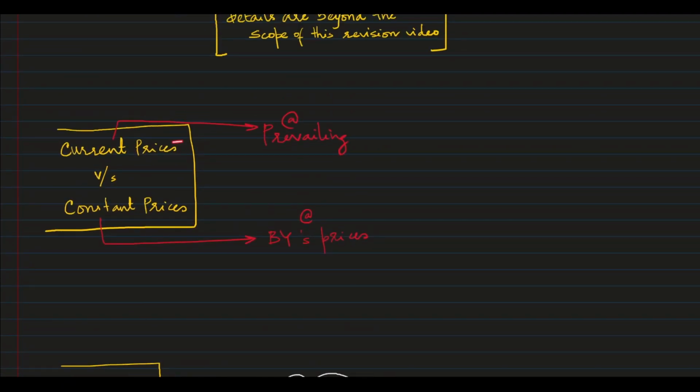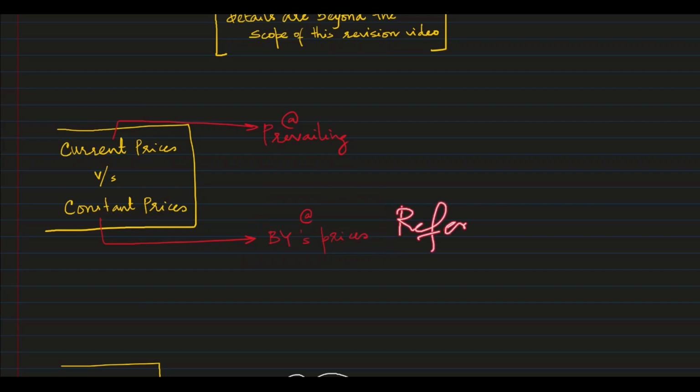Either nominal or real value. Nominal GDP and real GDP. Current prices are the goods and services valued at the current year's prices, the prevailing prices. But constant prices are goods and services valued at a base year's price. The base year is a reference year.